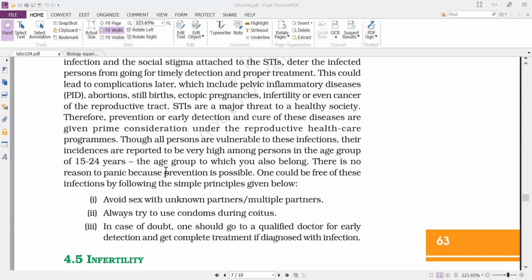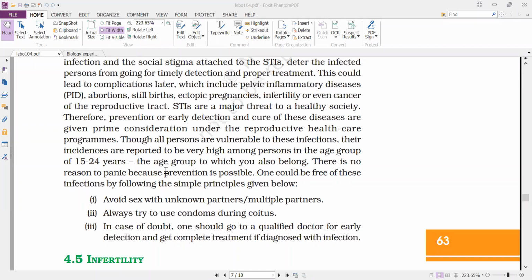Because at that age, they do not have much knowledge related to sex education. Because of the lack of proper sex education, they may go into unhygienic conditions, and sexual intercourse may happen.